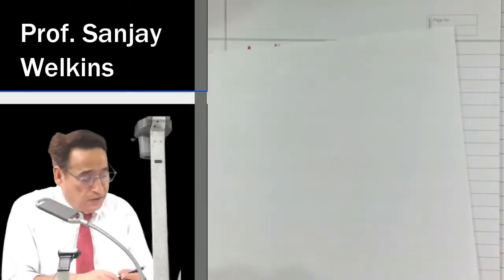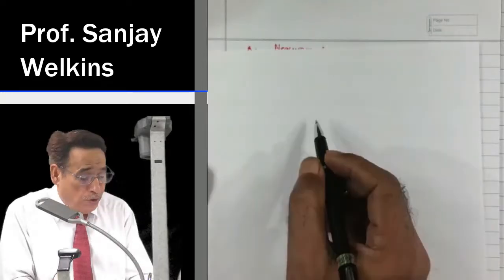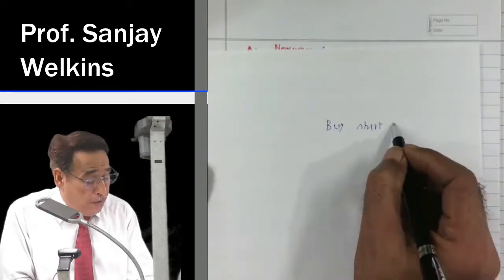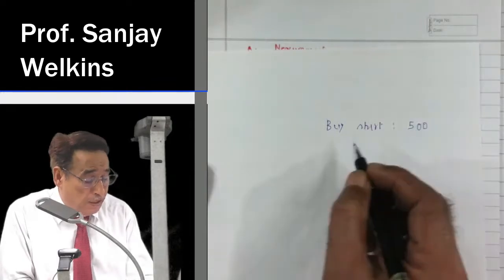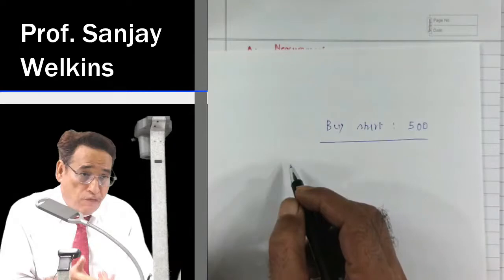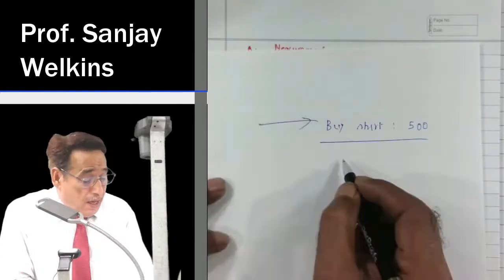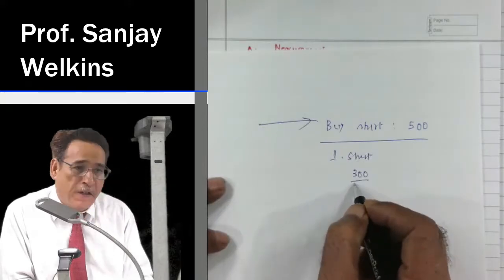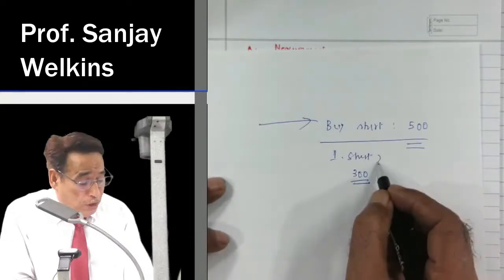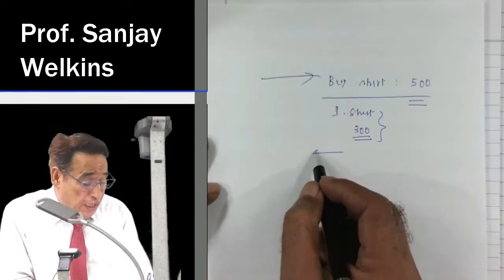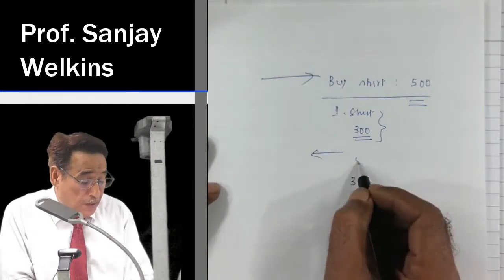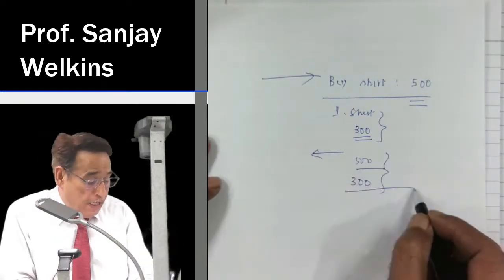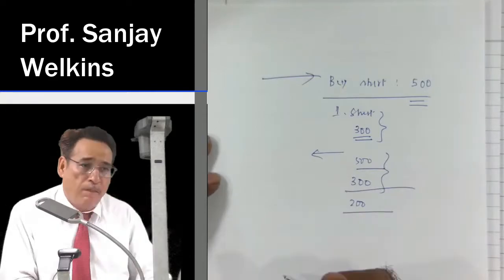Suppose these are the rough sheets. Suppose I go to market and I buy a shirt for rupees 500. Correct? That means the amount paid by me is rupees 500. I got one shirt. Let us say the value of this particular shirt is just rupees 300. I paid rupees 500 to acquire this shirt. That means what I am getting is worth rupees 300, but what I am paying is equal to 500. That means directly or indirectly I am losing out rupees 200. Correct? Because I am paying 200 extra.